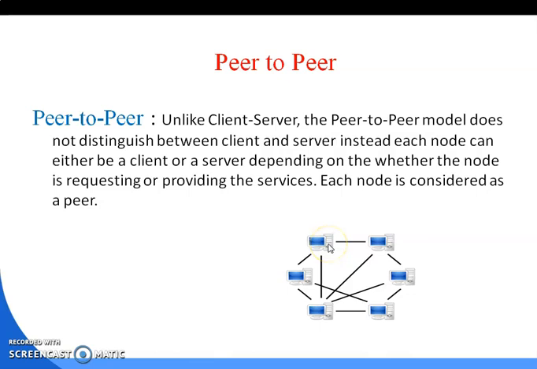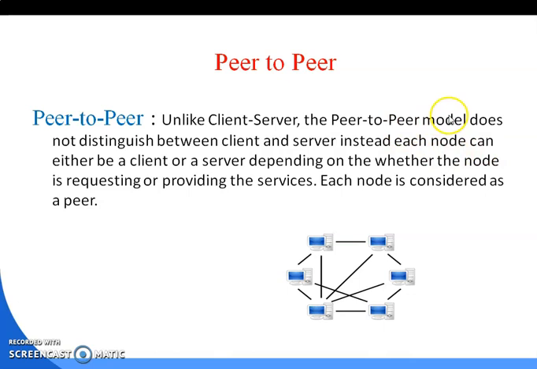Every device has its own power to act as a server or as a client. When this machine sends a request to this one, then this device is a server and this is a client. On the other hand, when this device sends a request to that one, this is now a server and that is a client. So every system has its own power to become a server and a client.